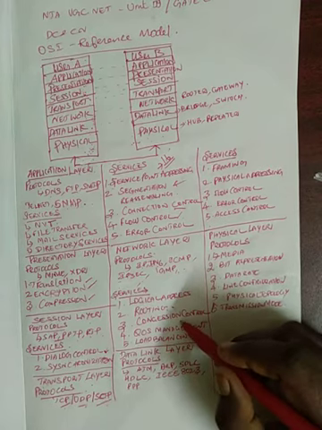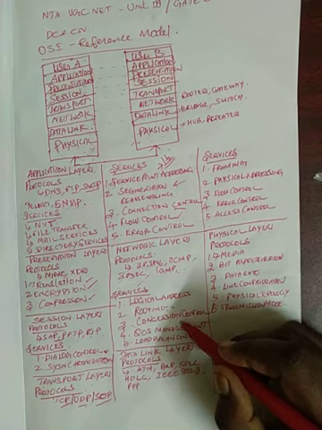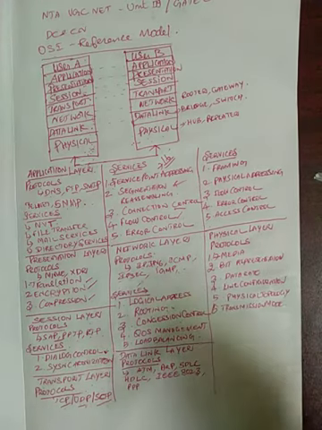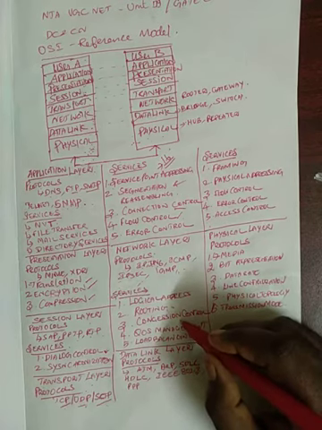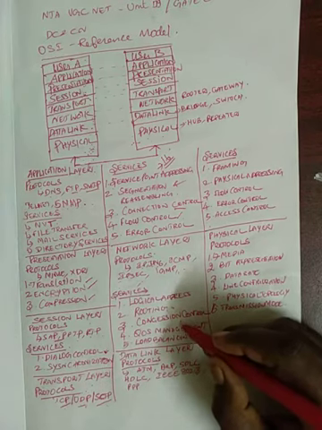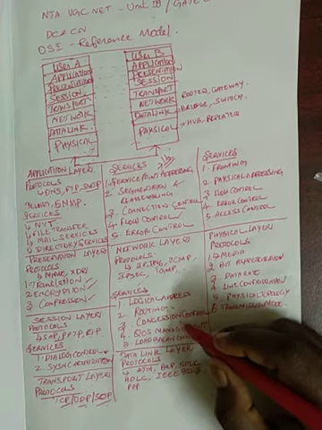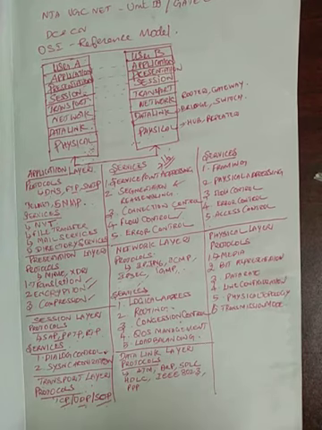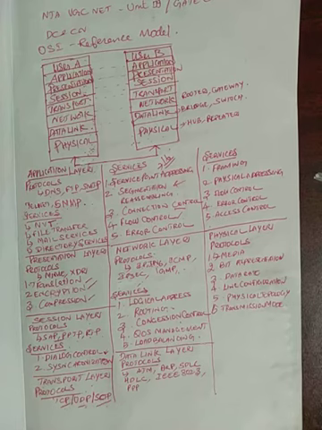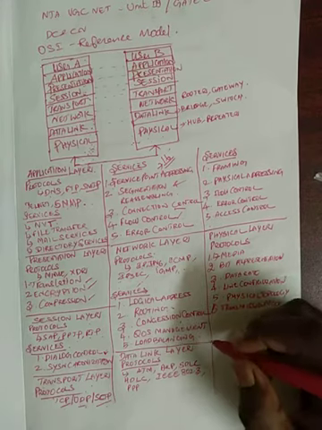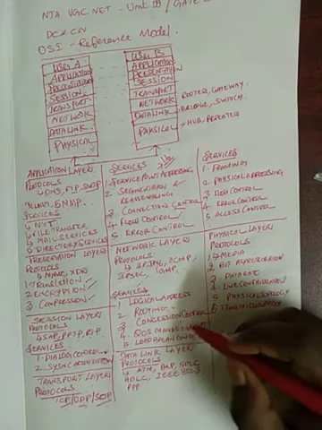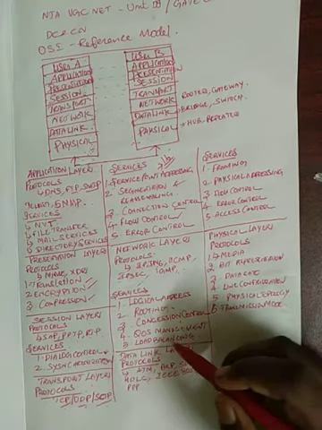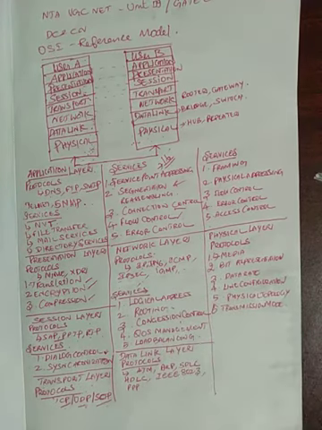The next important service here is congestion control. What is congestion control? Suppose so much data is going towards a router. The router has some limitation. It is able to receive only some number of packets. Suppose more packets go than the router is supposed to receive, then there will be a jam. That is said to be congestion. To avoid that congestion, we need to keep some congestion control and congestion avoidance algorithms. This is also responsible for quality of service and load balancing. Surely it will eliminate congestion.